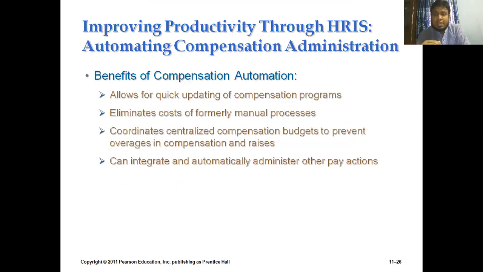The last slide is about HRIS. As I have said in one of my classes, HRIS is basically the human resource information system. So whenever we carry out our compensation and pay package activities using automated machines, or manual or technological means, that is the kind of HRIS. Or when we are collecting data, processing it, or giving feedback to employees with the help of technology, that is the concept of a human resource information system.